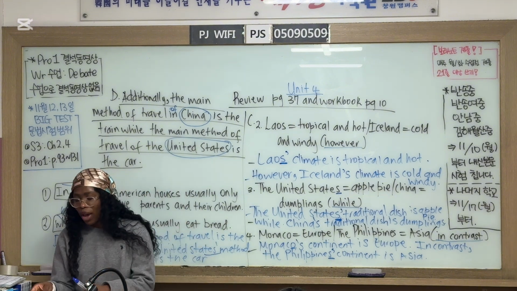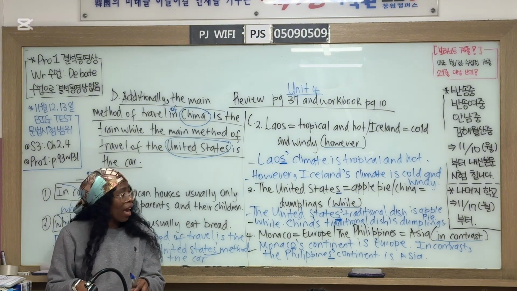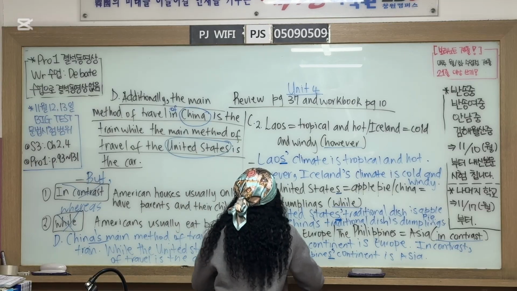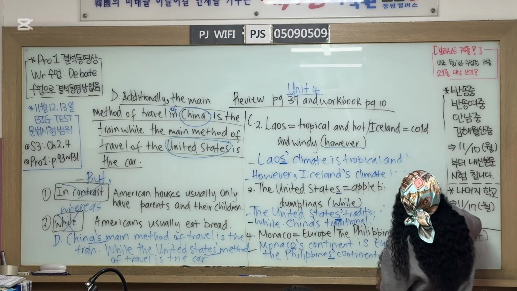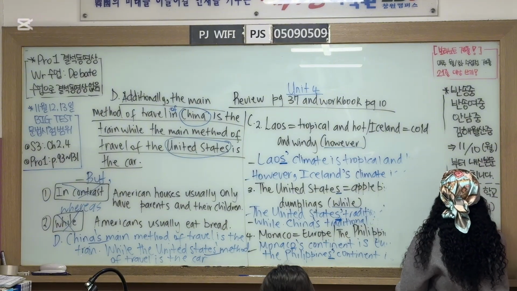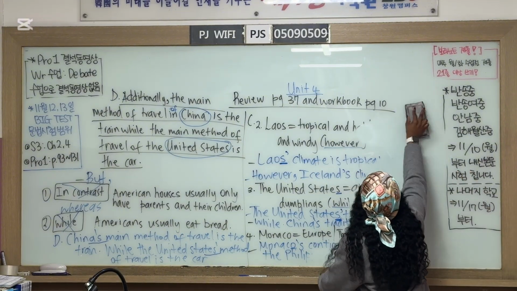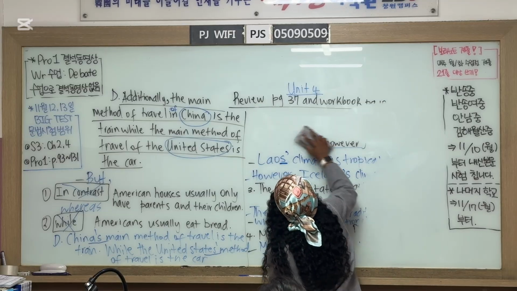Now let's go and look for the 7 mistakes on page 10. I will erase the board this side and we will write the mistakes. I only find the 2. You only found 2? Really? Okay.